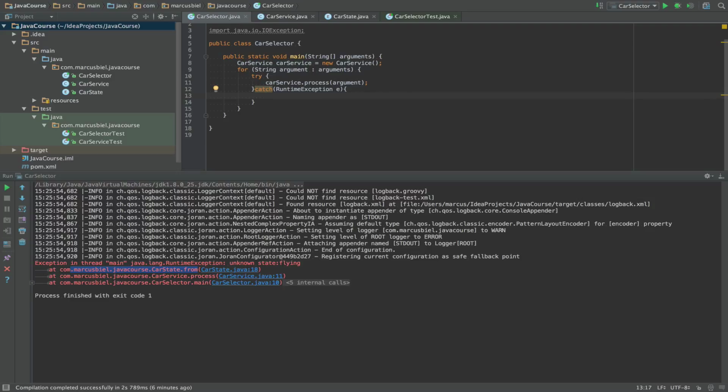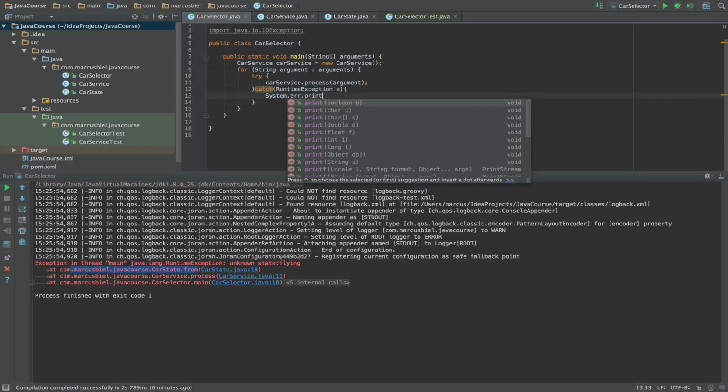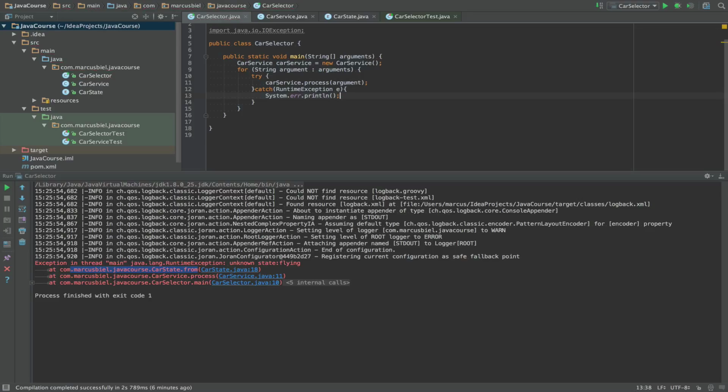I think also in the episode about logging I warned you not to do it, always to prefer logging, but in this case let's assume we have just a very small program only used to run something from the console, and in this case it can be okay to just say System.err.println, which I also wanted to show you once, println for new line, and here then I can say e.getMessage, or I can also say e.printStackTrace, which doesn't make sense because we already have that.